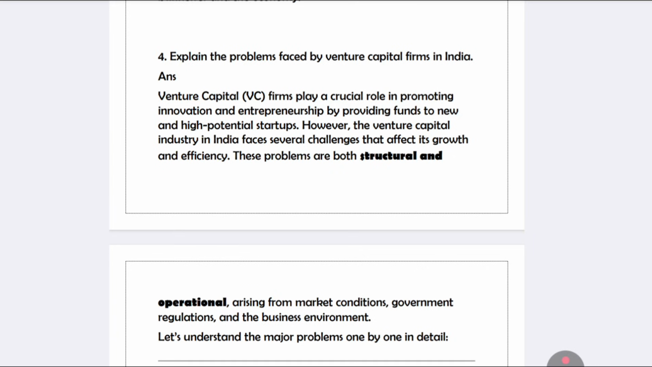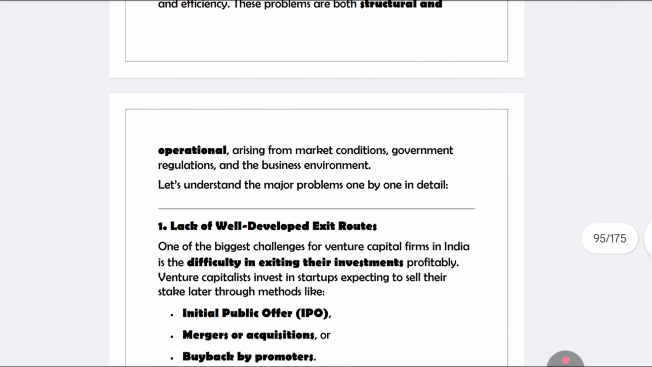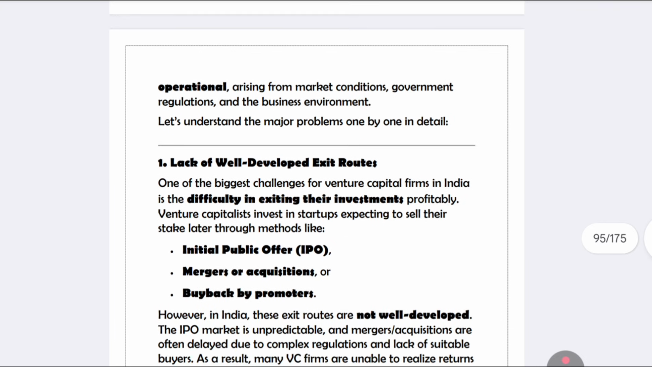Okay, next important question is, what are the problems faced by venture capital? Venture capital will be very much helpful in promoting new techniques, new production or new things for financial entrepreneurs. But venture capital in India faces many disadvantages. First one, well developed exit routes. It means in India the profitability of the investments has not been established for startups.